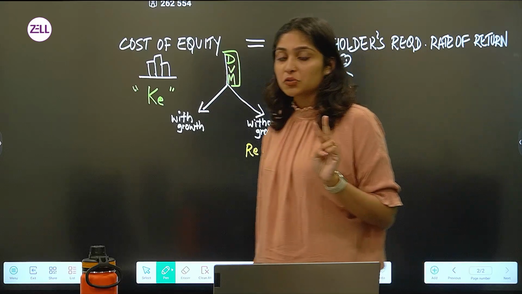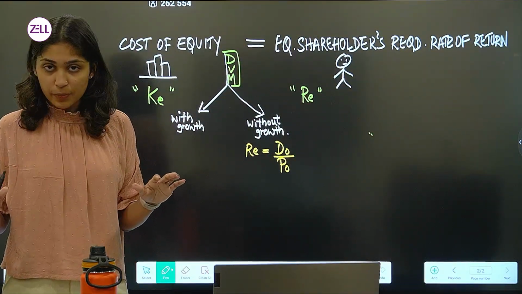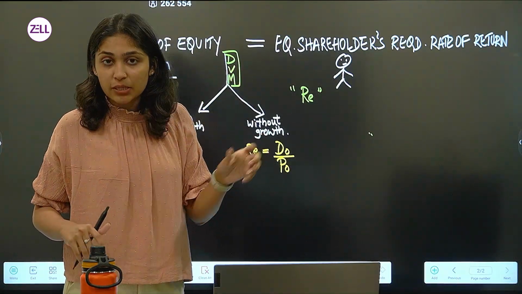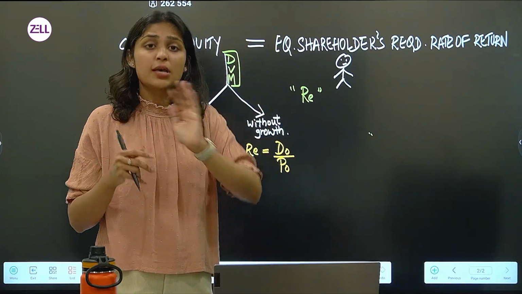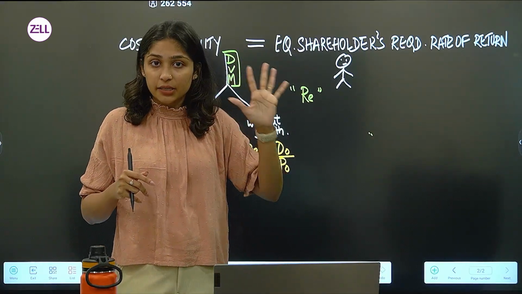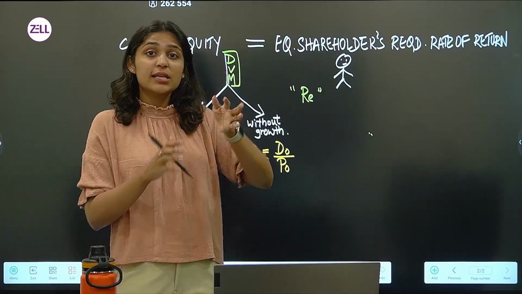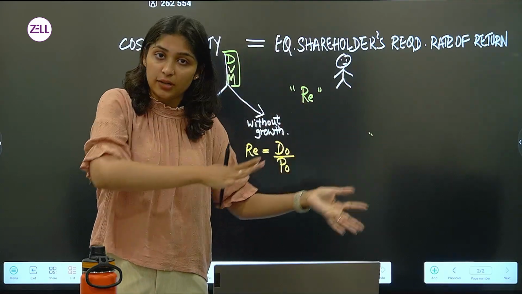Now, there are two types of share price: the ex dividend share price and the cum dividend share price. As the name says, ex dividend share price means the shareholders are not eligible to get the dividends, and that is why it's called ex dividend share price, that is, excluding dividends.